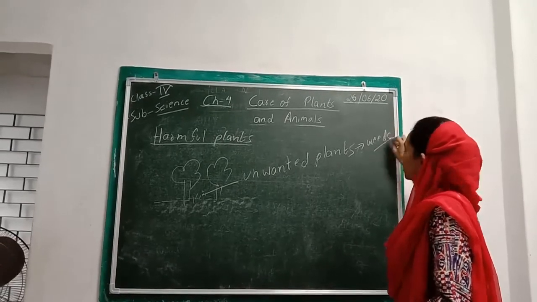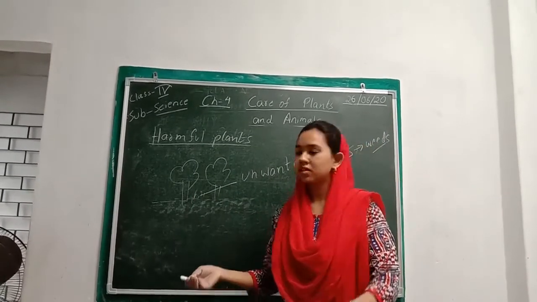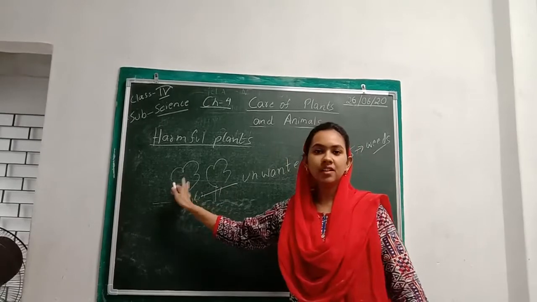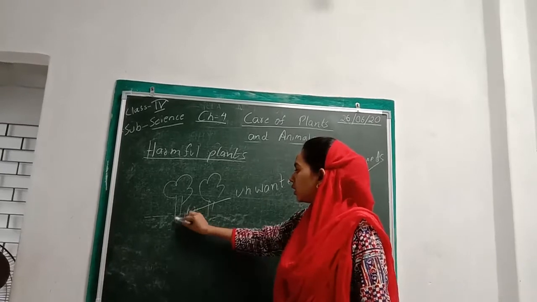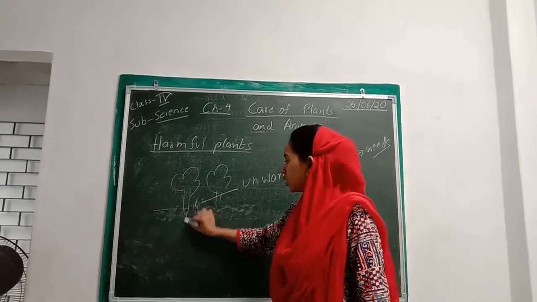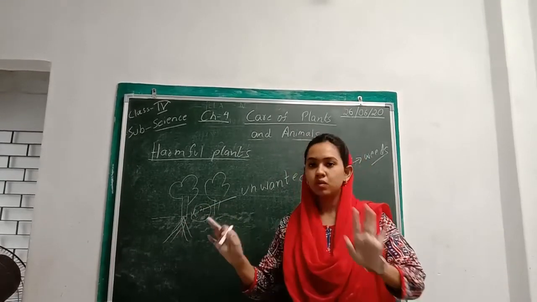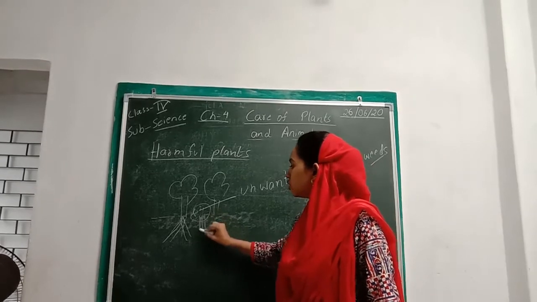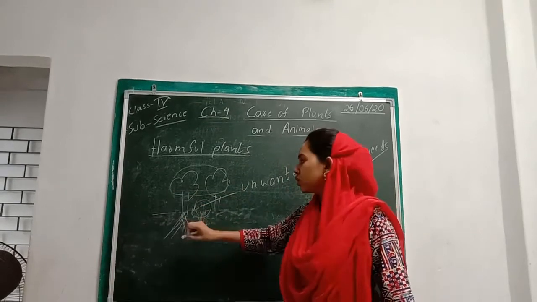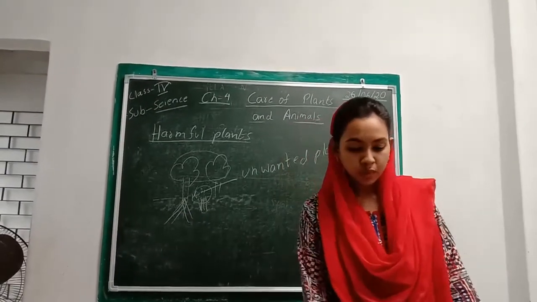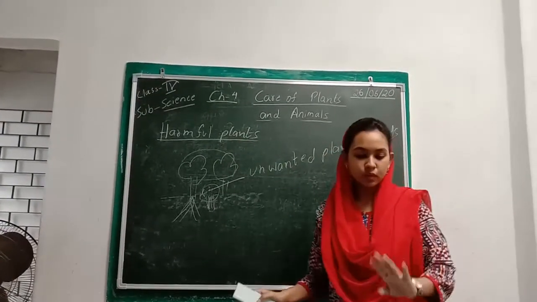There is a serious problem with weeds. These weeds, for example grass, grow much faster than the actual plant that we are planting. All the plants and the weeds are in the same soil. So as the tree takes nutrition from this soil, the weeds, which are unwanted, are also taking up nutrition from the soil. As a result, the nutrition for these plants will fall short, so they will not be able to grow properly or be healthy. So these weeds are the harmful plants and we don't need them.